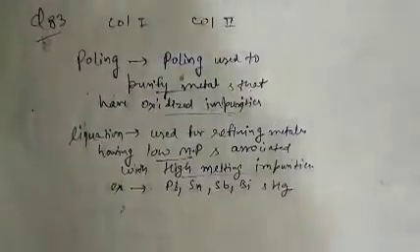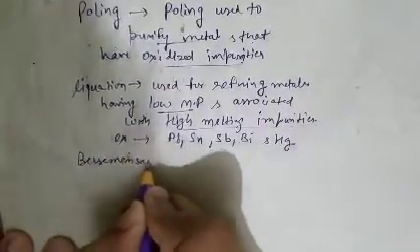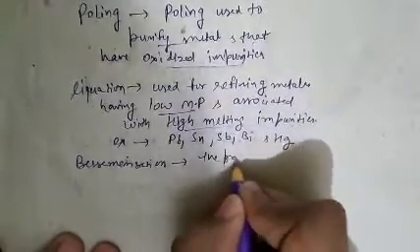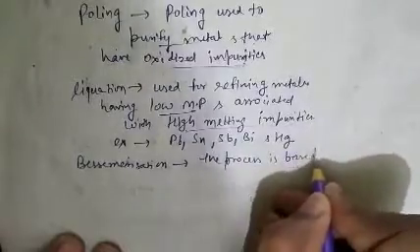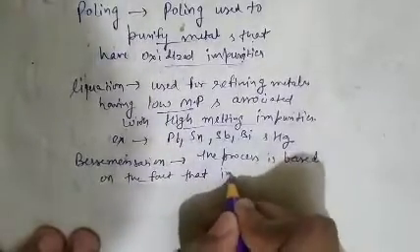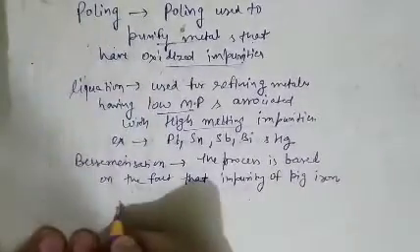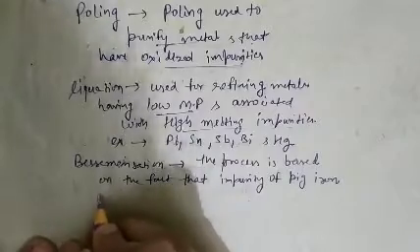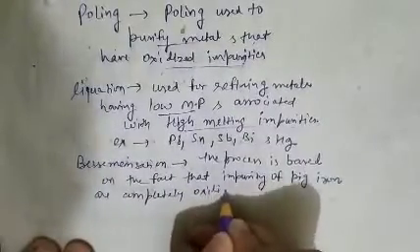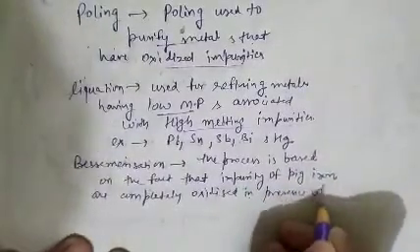Similarly, bessemerization. As we know, bessemerization is basically the process based on the fact that impurities of pig iron are completely oxidized in presence of hot air.